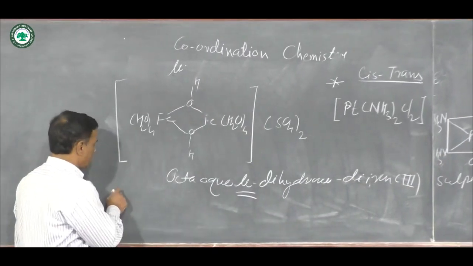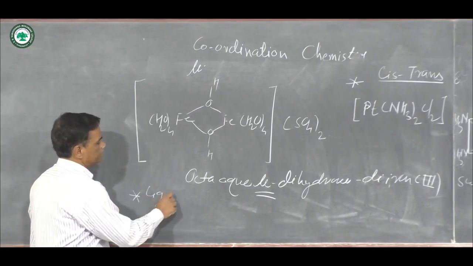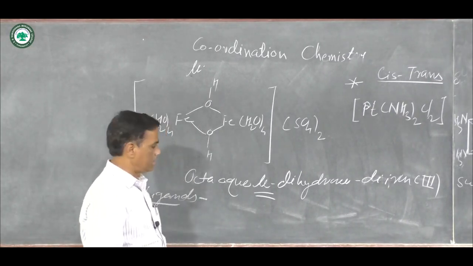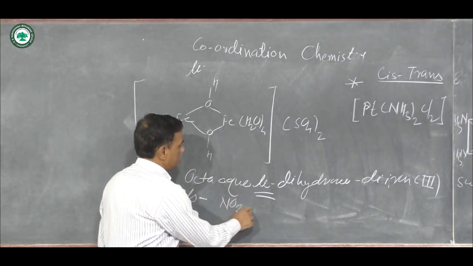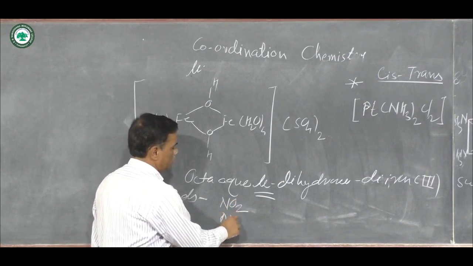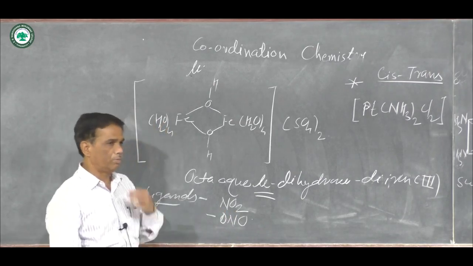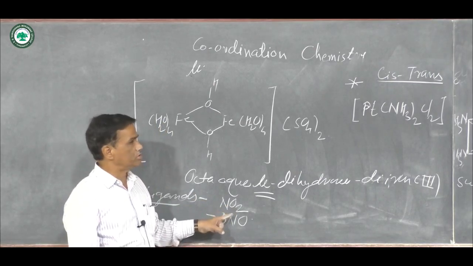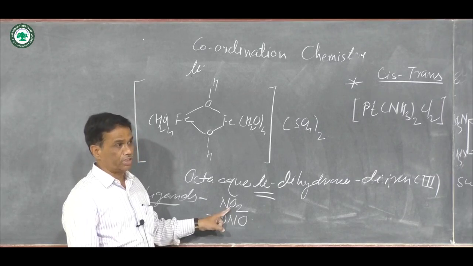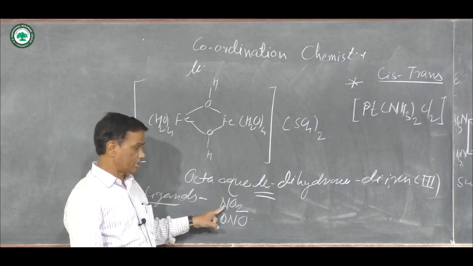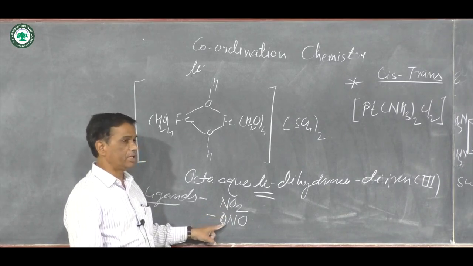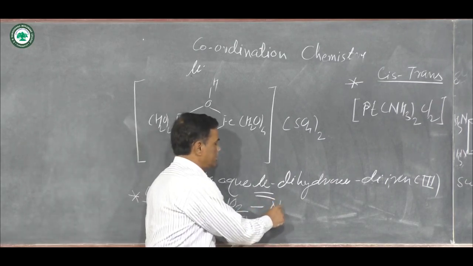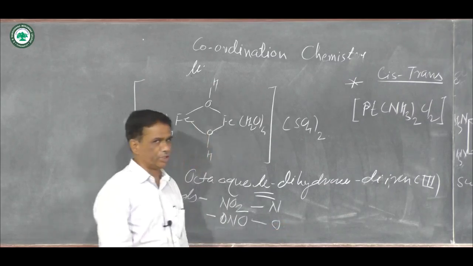Then the next rule for coordination compounds is when ligands bind to the central metal atom through different atoms. For example, NO2 and ONO: the chemical formulas are the same, but their arrangement with the central metal atom differs. Here the binding site is nitrogen and here the binding site is oxygen. With such arrangements, here M-N is represented and here M-O is represented.